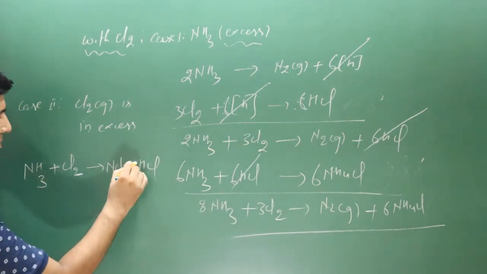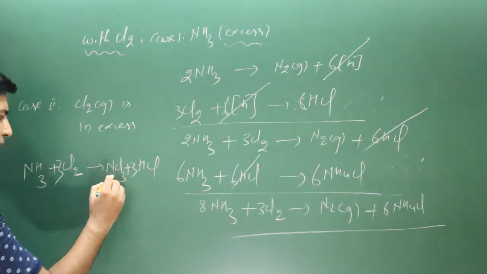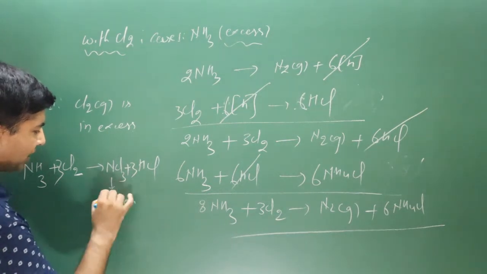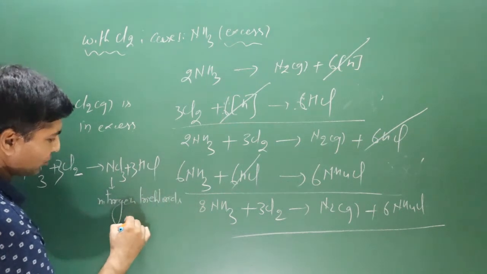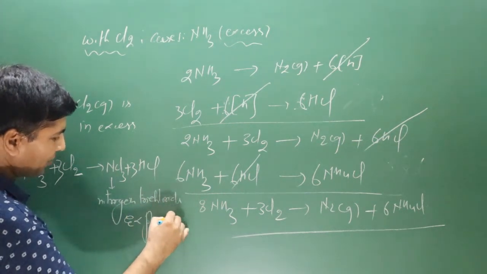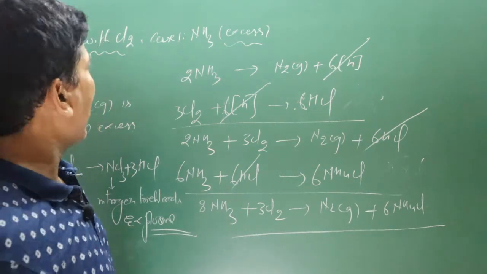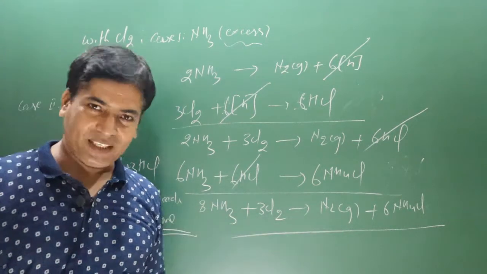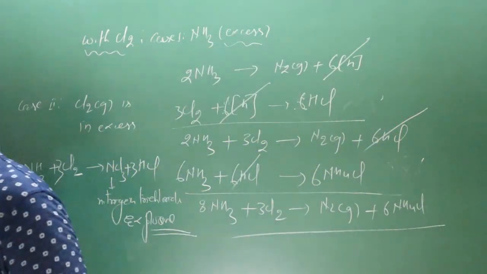3 Cl are there, multiplied by 3, total Cl, then multiplied by 3. This equation is balanced. This is nitrogen trichloride, an explosive substance. So keep in mind, this is a conditional reaction. If we take chlorine gas in excess, then we get nitrogen trichloride, an explosive substance. And if ammonia gas is taken in excess, then we get nitrogen gas as a product. Okay, now let's move on to the next chemical reaction.